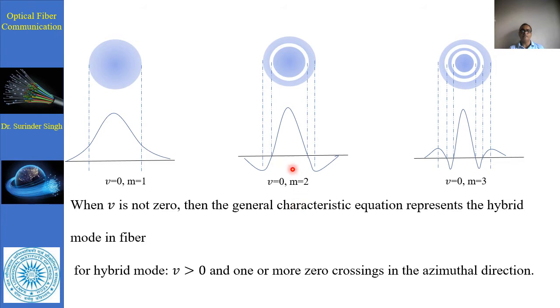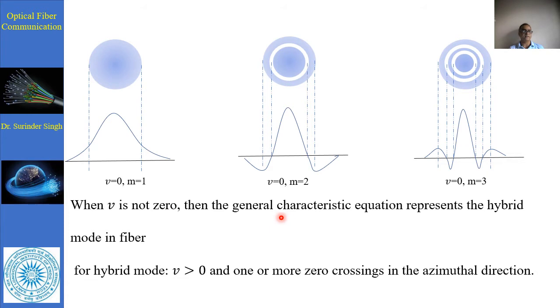For v equal to 0 and m equal to 2, v equal to 0 represents the circular symmetry, and m equal to 2 means there is one outside mode in this part. Now when m is equal to 3, aside from the center one, there is this part, the highest m3, and this part. So v is not 0.